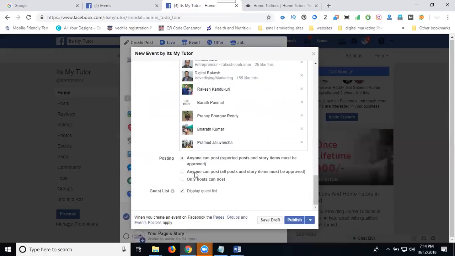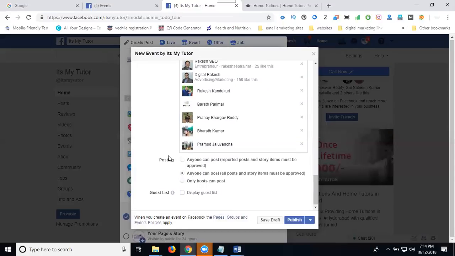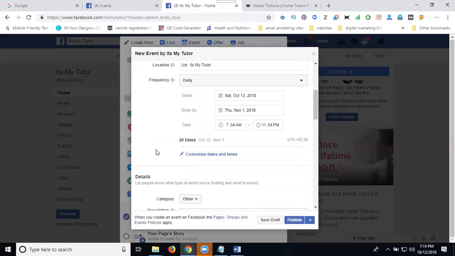Anyone can post. All posts and story timeline must be approved by who? Admin. Only host can post, myself only. If anybody posts in this, anyone can post. All posts and stories must be approved by who? Admin. Clear? Guest list. I'm not disabling the guest list. This is for all options.